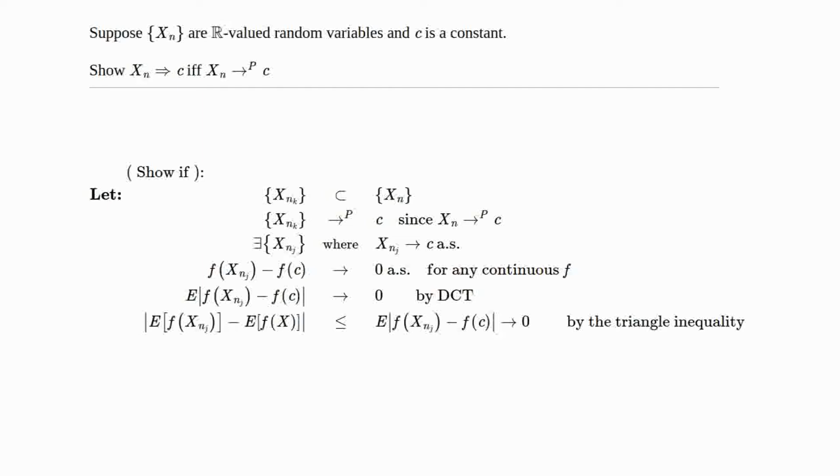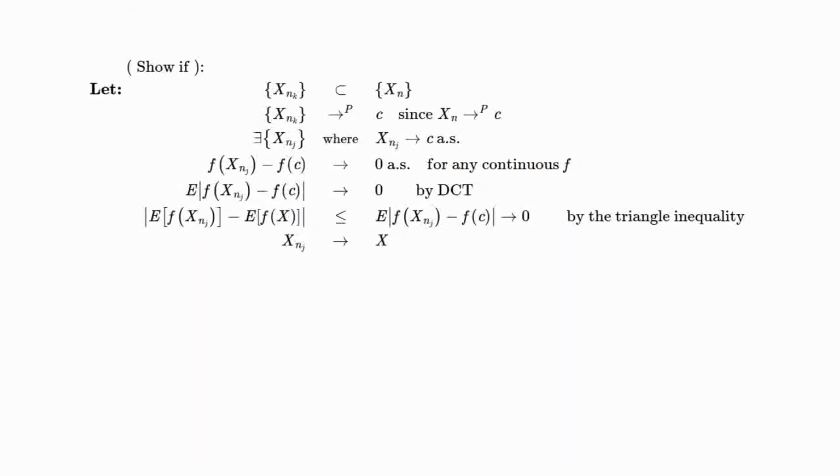So we started with an arbitrary subsequence and found a sub-subsequence that converges for any continuous bounded f, i.e. converges weakly to c. Therefore, for an arbitrary subsequence, we found a sub-subsequence that converges weakly, which is equivalent to saying the original sequence converges weakly.